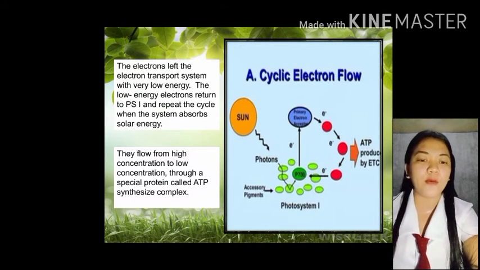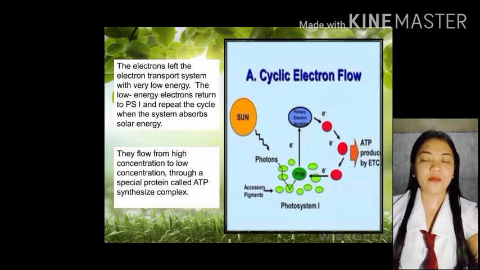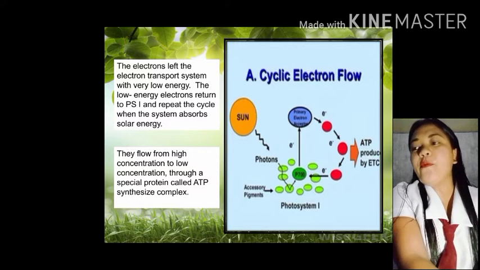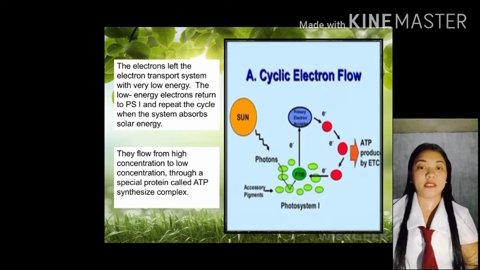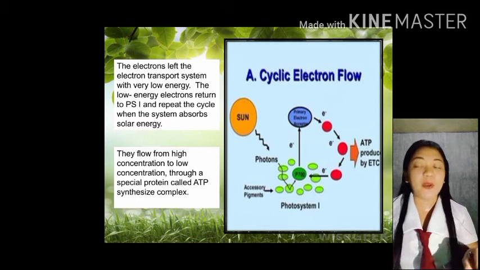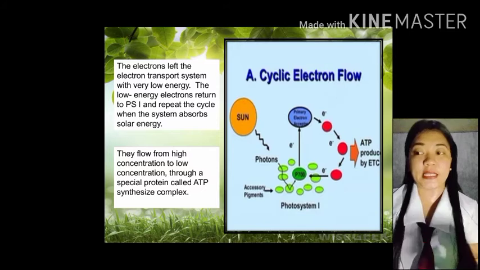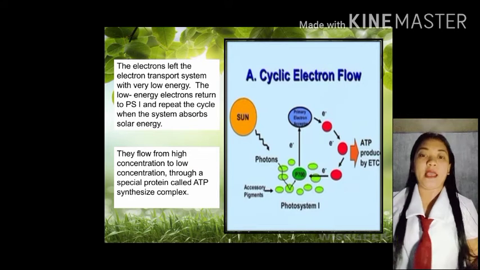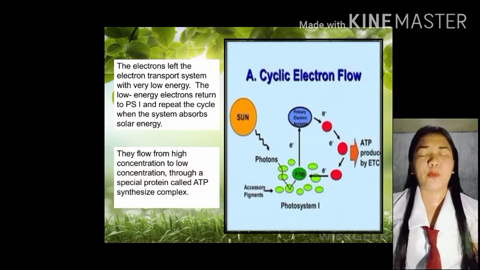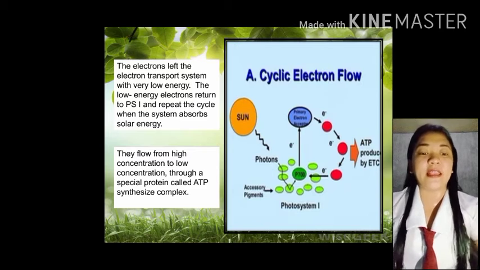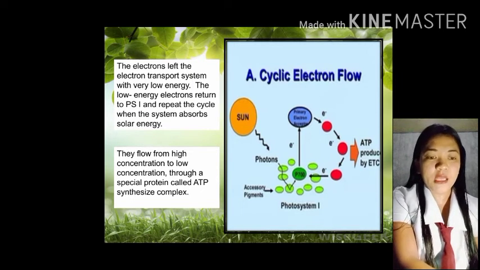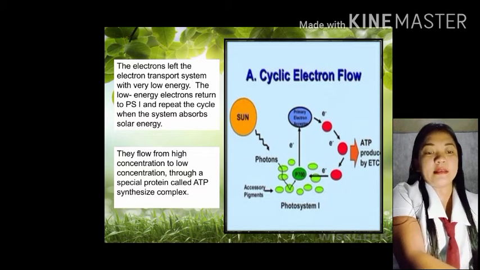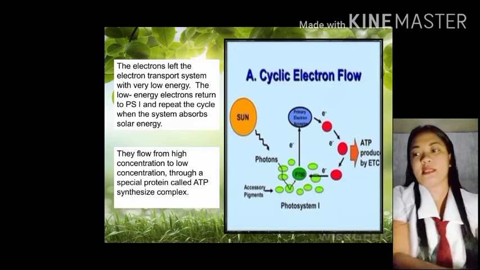Yung flow nga po na yon, from high concentration to low concentration. Ini-specialize niya yung protein na tinatawag natin na ATP. Ano ba si ATP? Si ATP ay yung phosphate atom na nagke-carry na ng energy na ginagamit nga para sa stage ng photosynthesis.